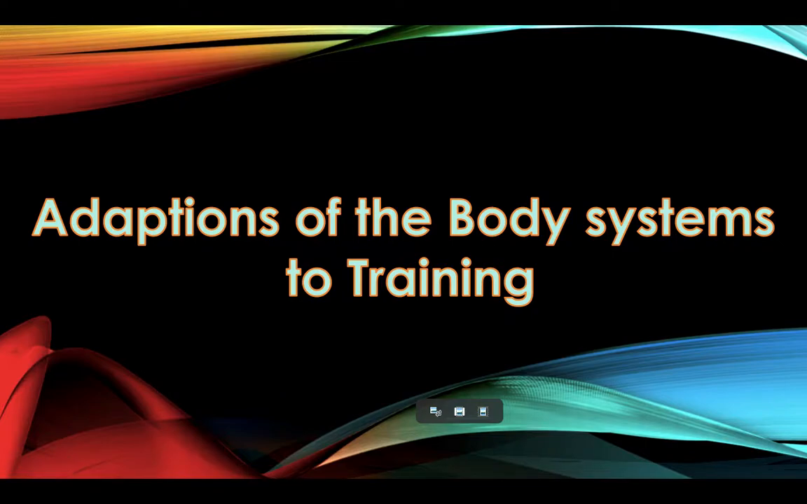The body can adapt and change as a result of training to improve performance in exercise. There are different types of adaptations, such as aerobic and anaerobic, and change can occur in the cardiovascular system, respiratory system, neuromuscular system, energy systems, and the skeletal system.